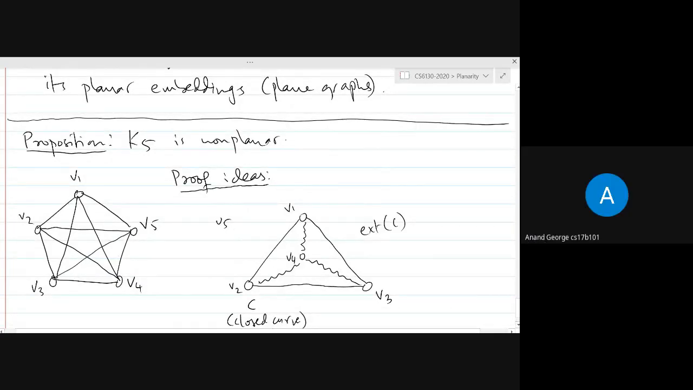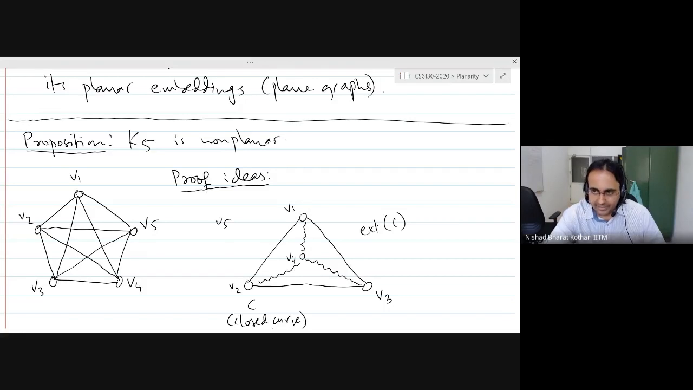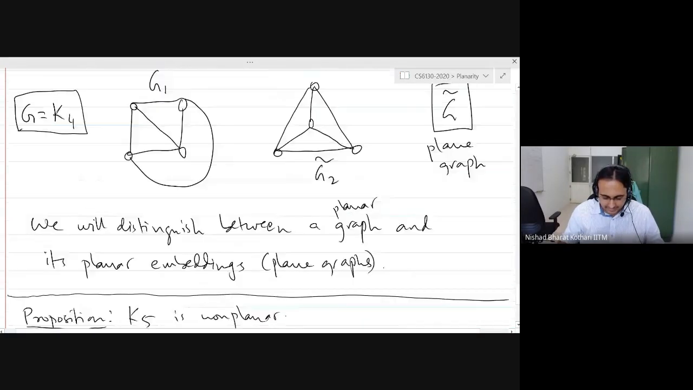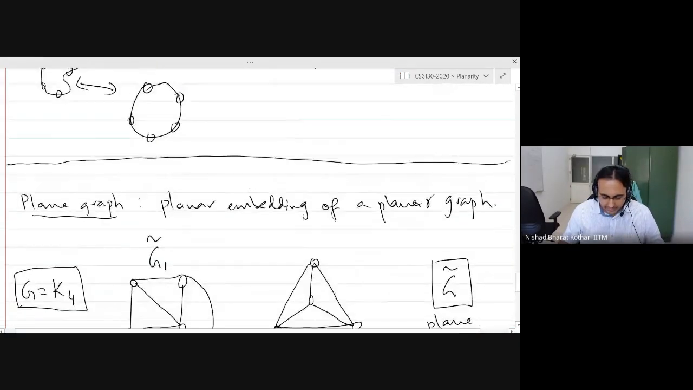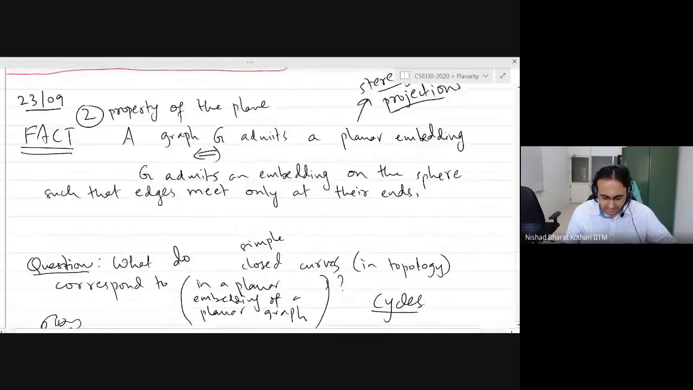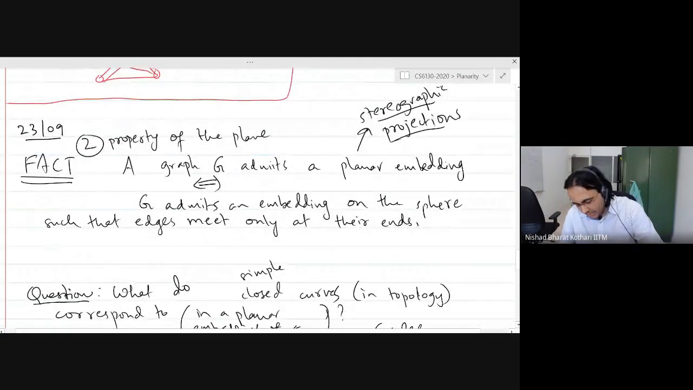Sir, I have a small question. Why is it that we put V4 inside? Why can't we put V4 outside? That's a very good point. This is where we are going to use the fact that drawing on the plane is the same as drawing on the sphere.